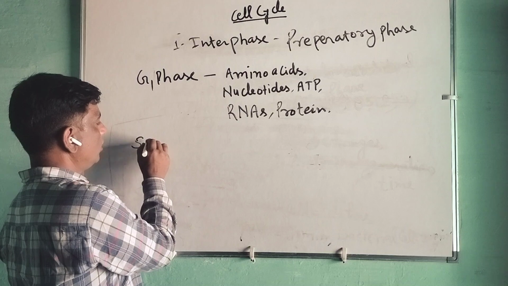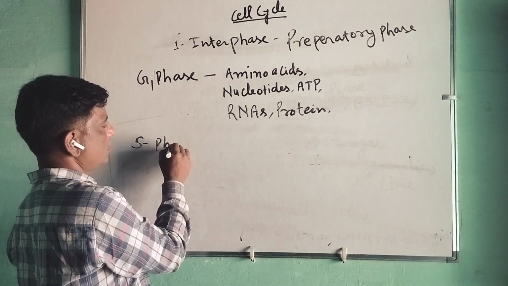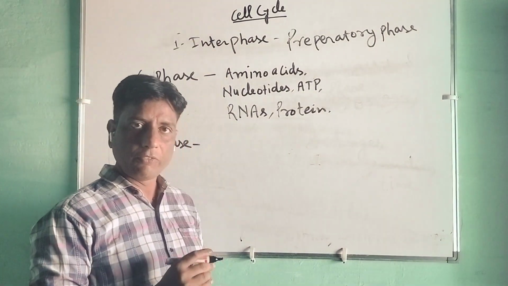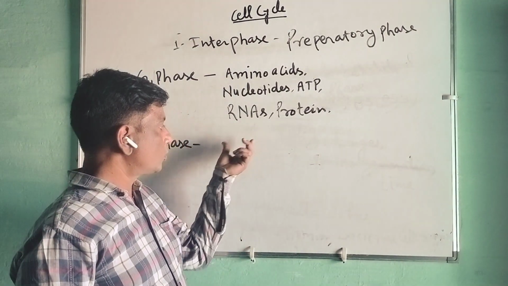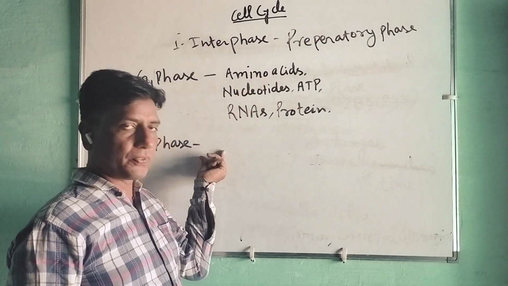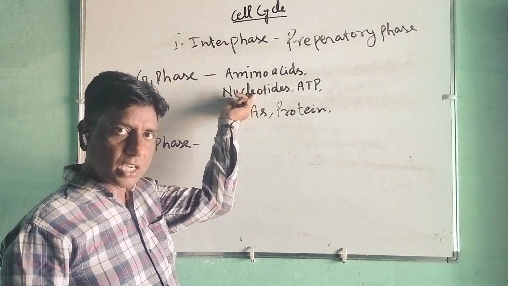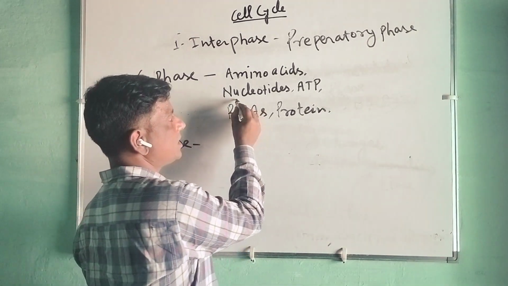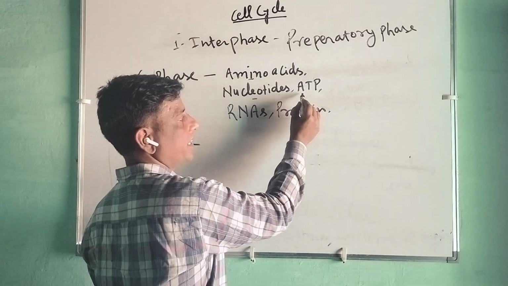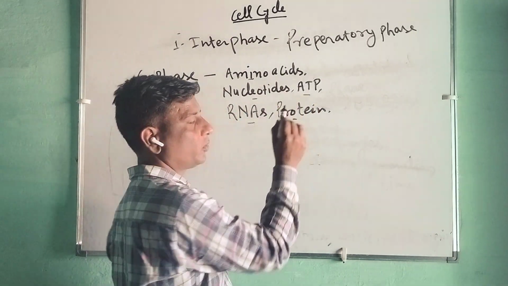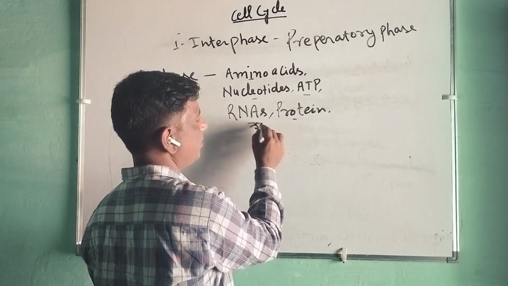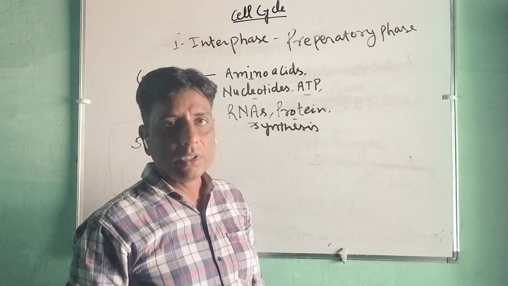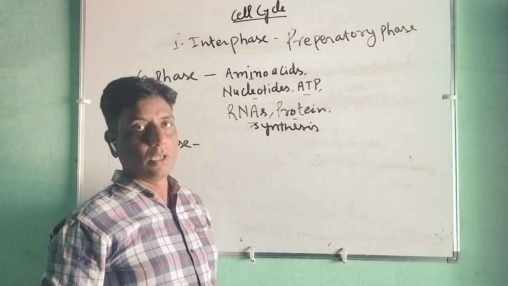Why? Because in the synthetic phase, some constituents will be formed. What will be formed, we will discuss later. So the preparation for that will take place in this phase. The requirement is amino acids, nucleotides, ATP, RNAs, and protein synthesis. This is the whole thing that will happen in the G1 phase.